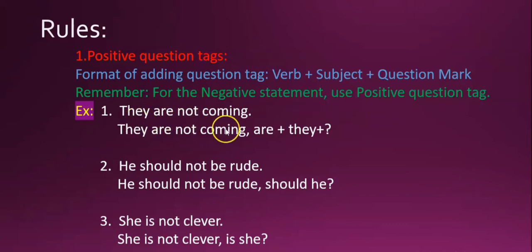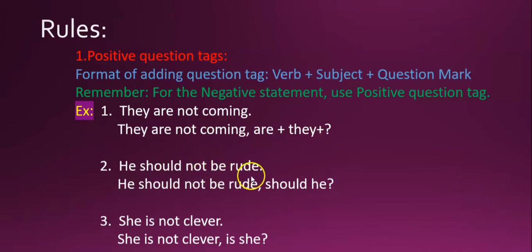Let's see how. "They are not coming." This is a negative statement, so we are going to use a positive tag. We will not add "not" or "aren't". By removing this "not", we will just write "are", and the pronoun is "they", and we will add a question mark. So "They are not coming" will be written as "They are not coming, are they?" This "are they" is a positive question tag at the end of a negative statement.